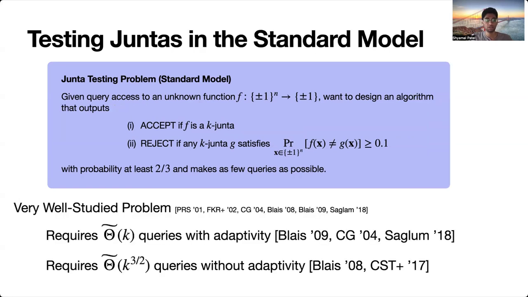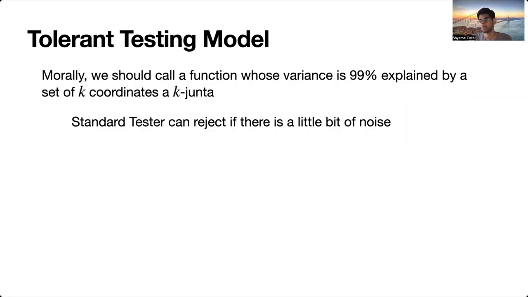Great. Now Junta testing in the standard model is pretty well studied, and it's known that it requires k log k queries with adaptivity, and it requires k to the 3/2 queries without adaptivity. Unfortunately, the model isn't very satisfying because it's not robust to noise. If you take a k-Junta and add just a little bit of noise, the tester is allowed to reject. But morally, we'd like to call a function that has 99% of its variance explained by some set of k coordinates a k-Junta.